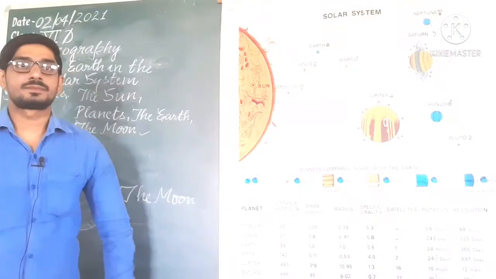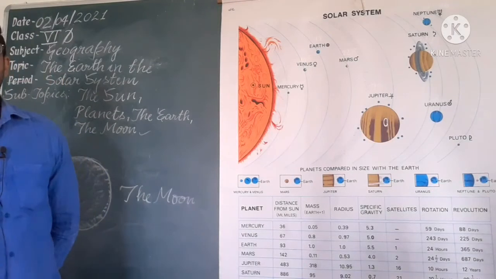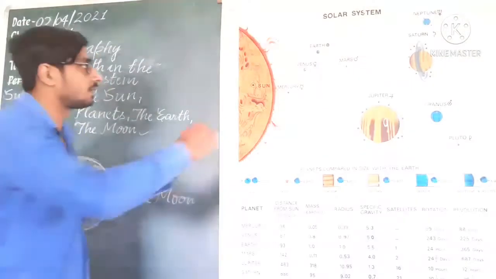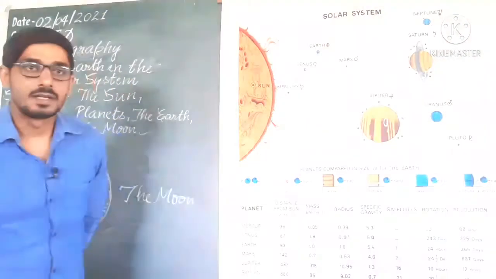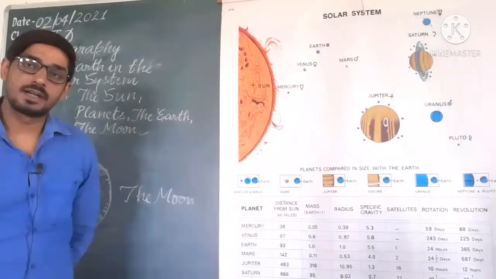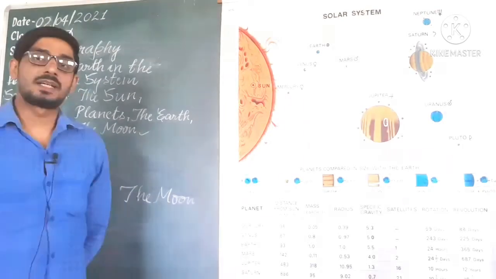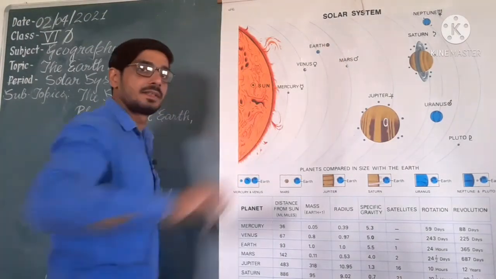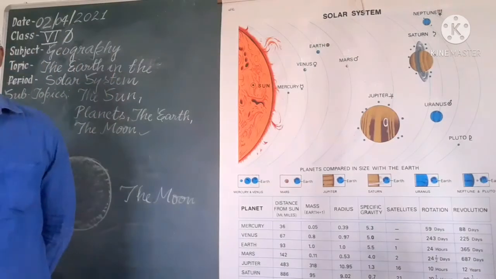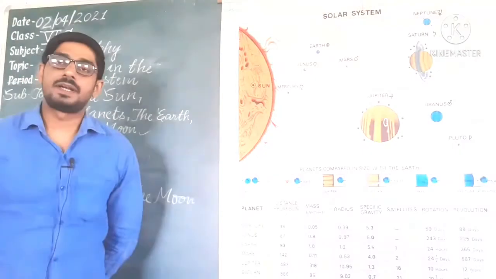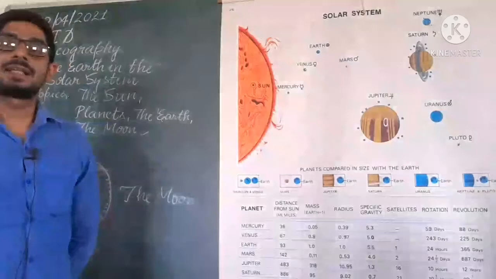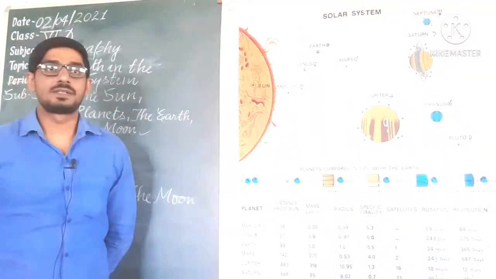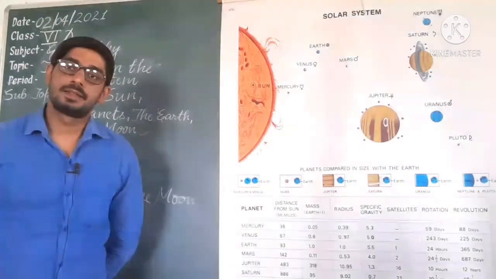Now you can compare the distance of the earth from the sun. The sun is 150 million kilometers away from the earth. The moon moves around the earth in about 27 days, and it also takes exactly the same time to complete one spin. As a result, you know that only one side of the moon is visible to us on the earth.